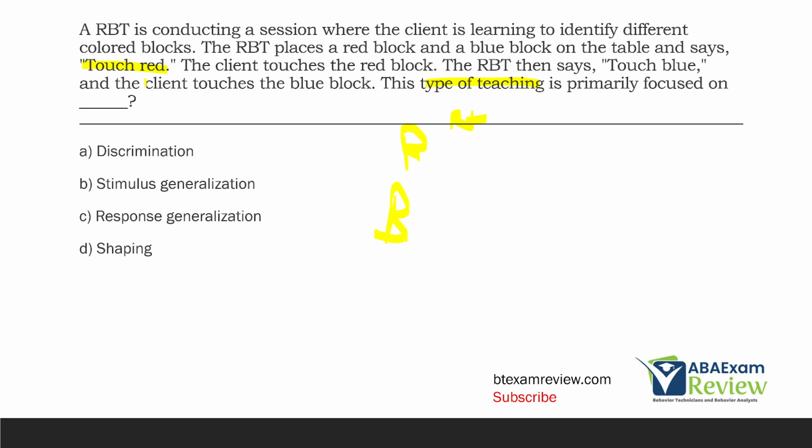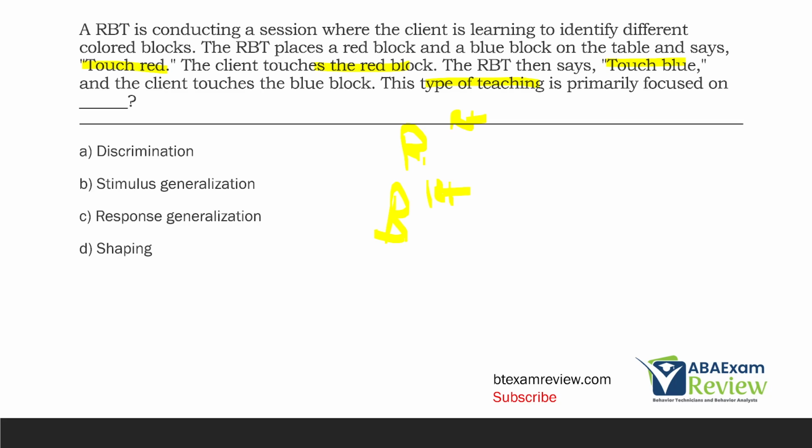When you touch blue, the client gets reinforcement. And in this case, the client is successfully touching the red block and the blue block. So what is the RBT trying to accomplish? Well, they're trying to accomplish teaching discrimination between stimuli. We want the client to be able to tell the difference between blue and red. And how do we get the client to tell the difference between blue and red? We teach them what blue and red is.